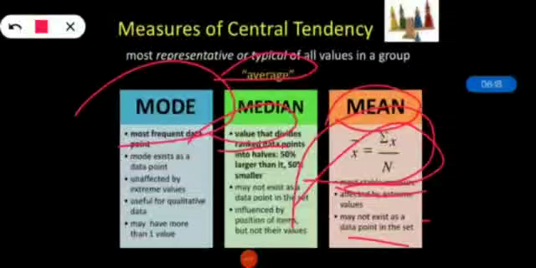Now we have seen the measures. Now we will see how the different types of statistical means are there. That we will cover in the next section.